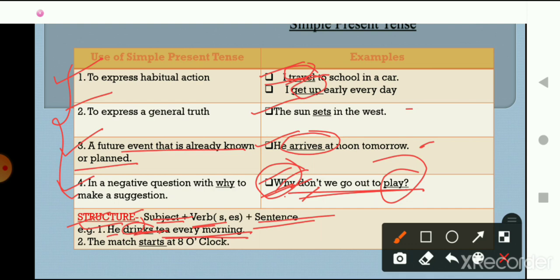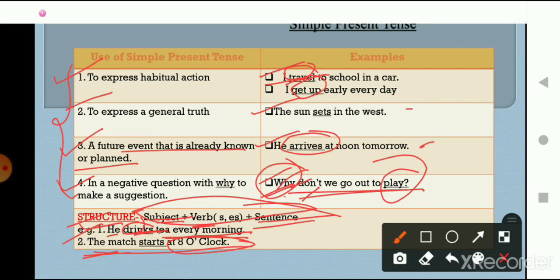What is the structure of simple present tense? We use subject plus verb s or es, and with that the remaining part of the sentence, and these things will form the structure of simple present tense. Okay, let's see another example. The second example is: the match starts at 8 o'clock.